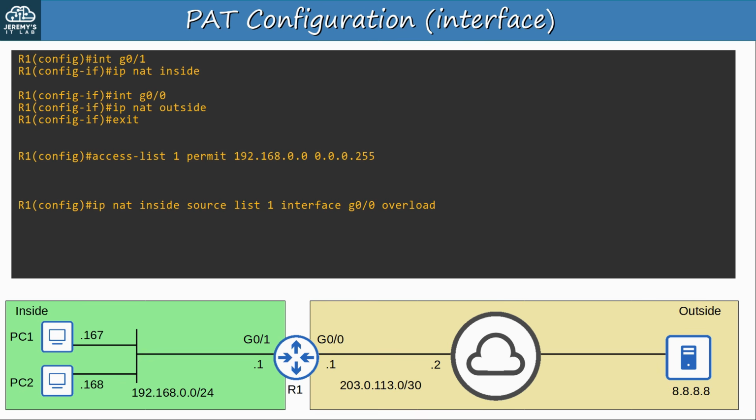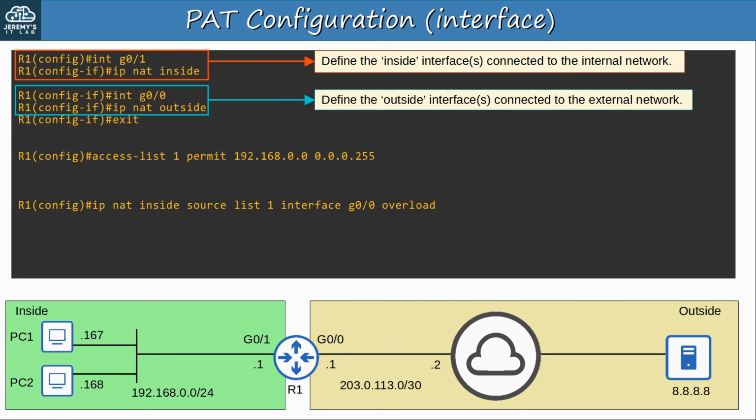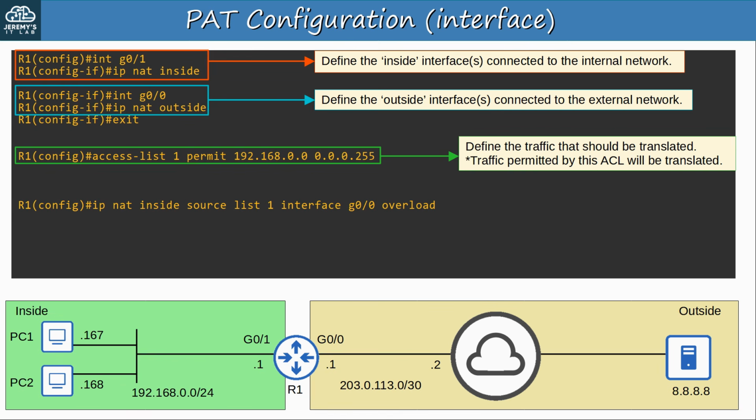One more way to configure PAT, and probably the more common way, is to configure the router to use its own public IP address when translating the source IP of packets. So, as always, you must configure the inside and outside interfaces on the router. And then, just like before, use an ACL to define which traffic should be translated.